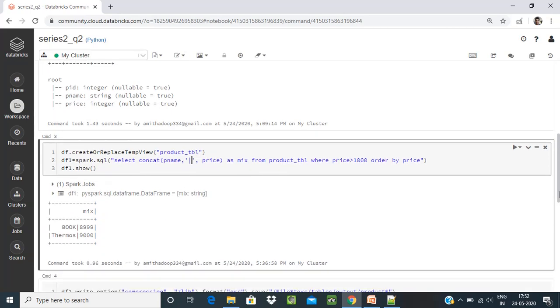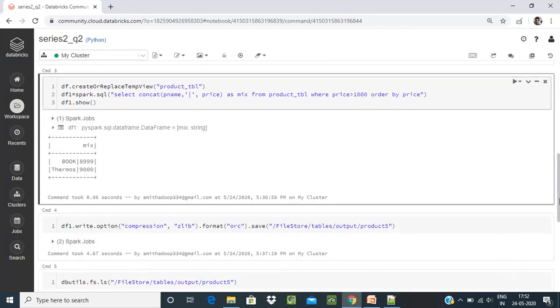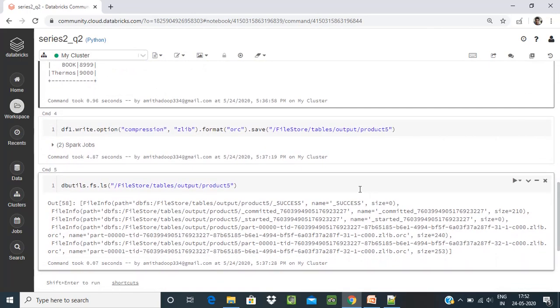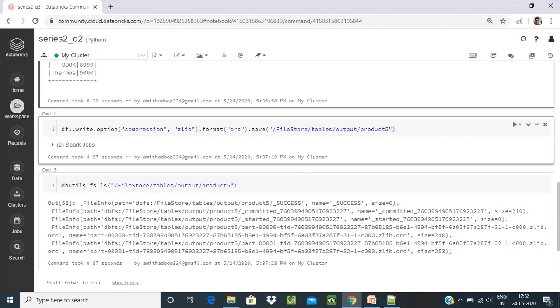After that, the result I am storing in the df1 data frame. When the query executes, it returns a data frame. Then df1.show means printing the values, and I am writing that data as given in the question. The data should be written in JLib compression format, and the format should be ORC.